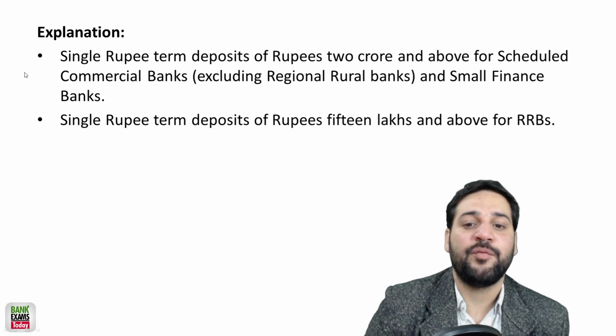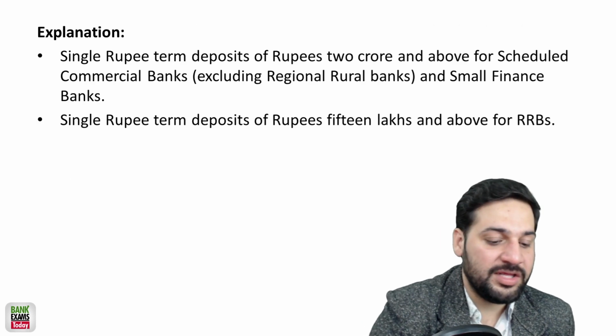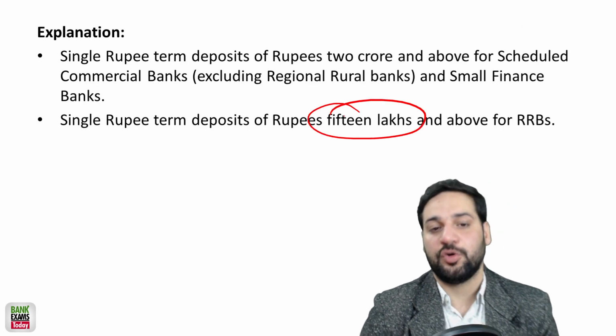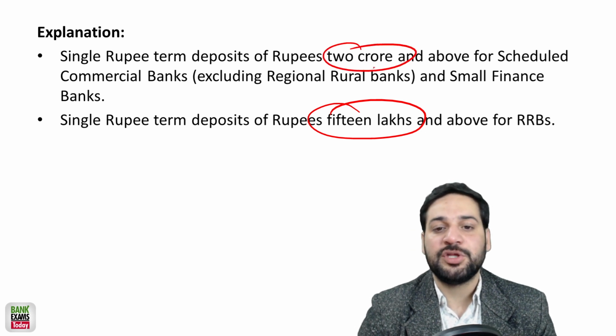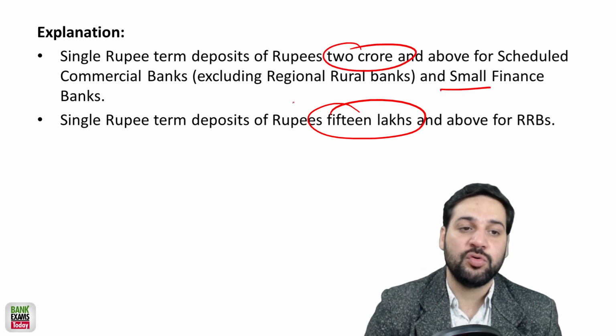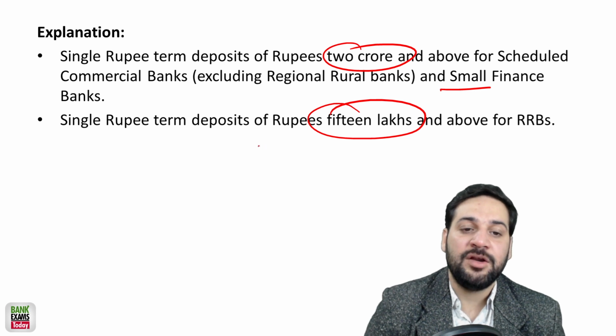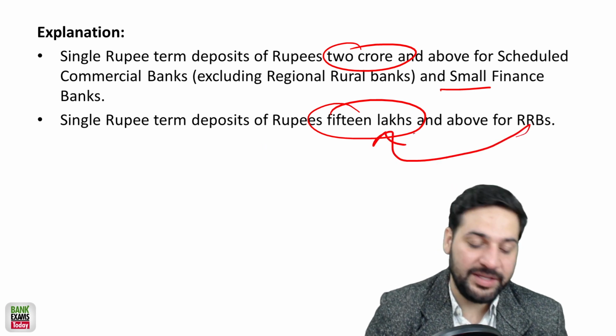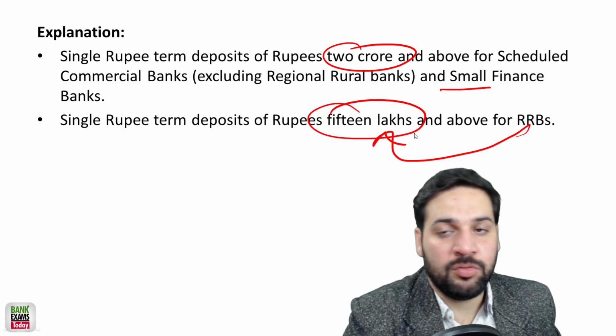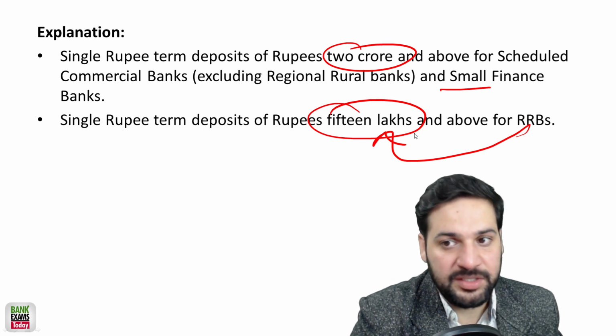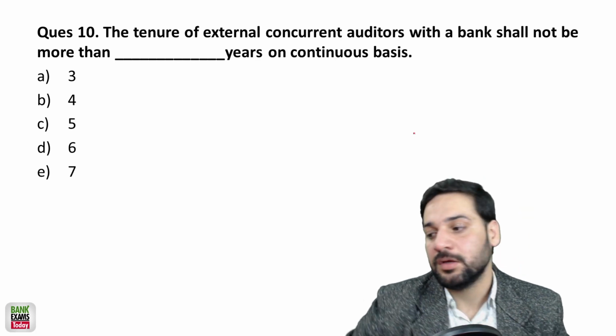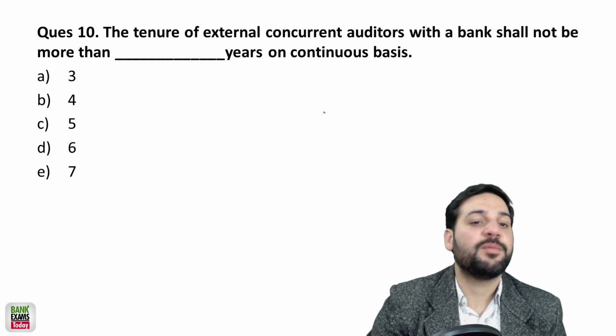And for regional rural banks, RRBs, this limit is 15 lakh rupees. For scheduled commercial banks and small finance banks, it is 2 crore. And for RRBs, this is 15 lakh rupees. They can give different rates of interest for these two values of deposits.